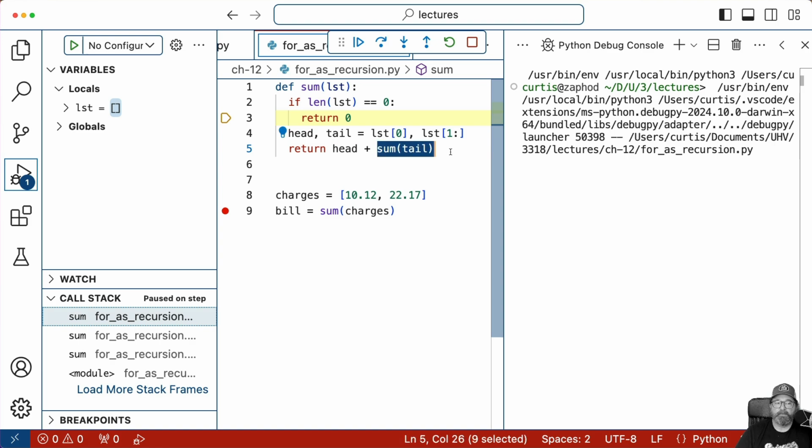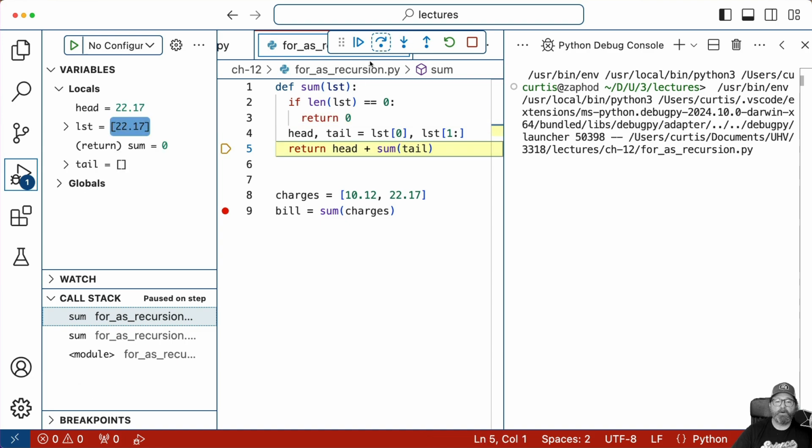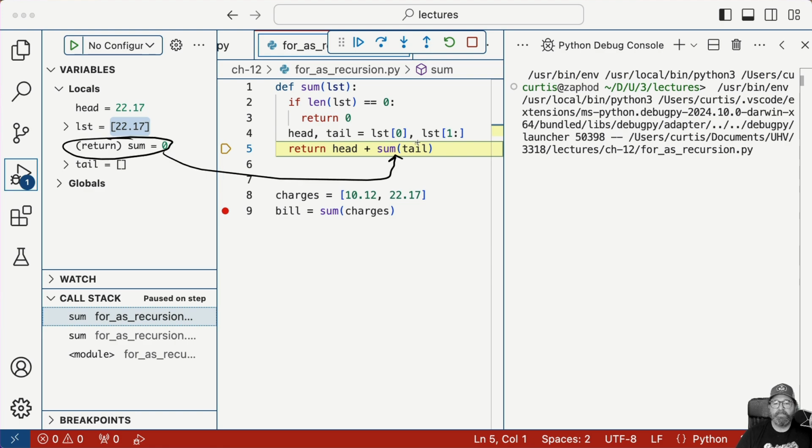This sum tail is waiting for a value. So when we do it, now we're back here. Now we only have 2 versions on our stack, 2 entries here on sum. And here's our return value, sum equals 0. So this special variable is now this return value. So this is now 0, and our head is 22.17. So it's going to add those two together and return it.